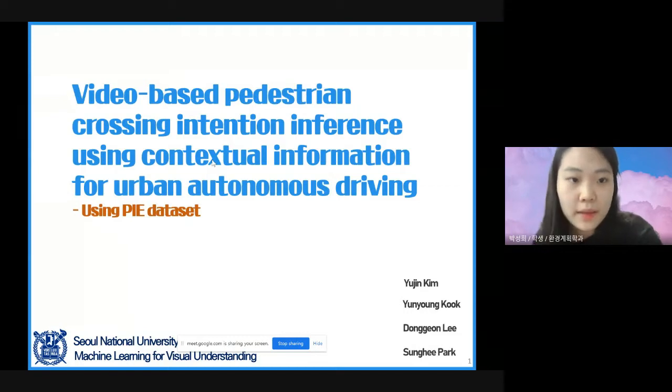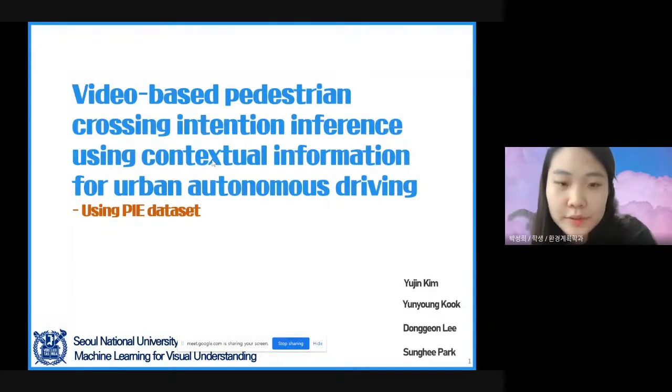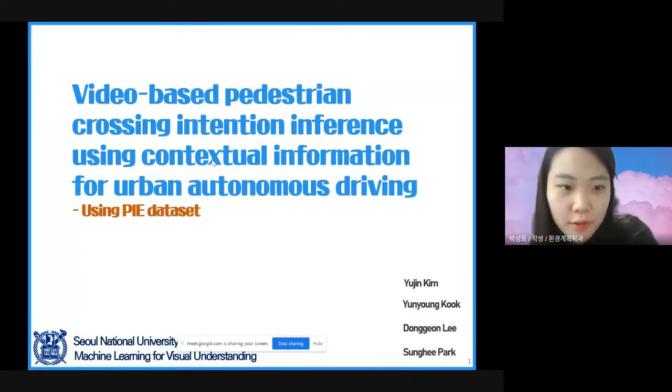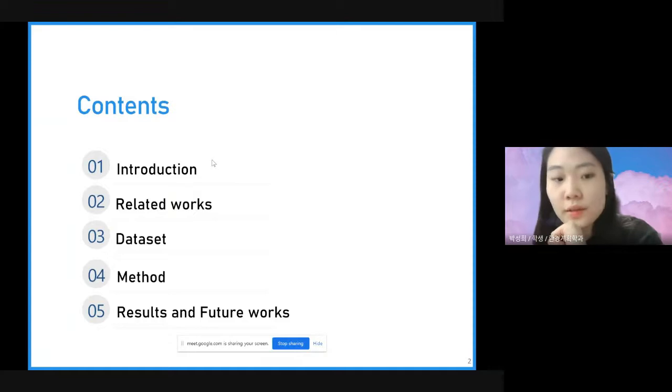Hello, this is Sunghee Park. I'm going to introduce our research project, video-based pedestrian crossing intention inference using contextual information for urban autonomous driving, using the PIE dataset. This is the contents.